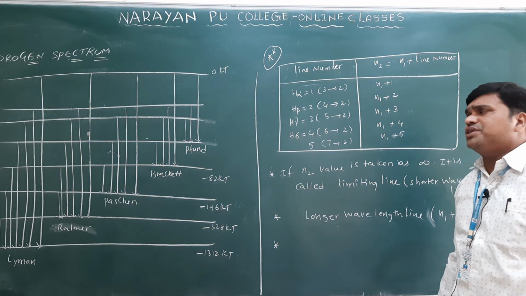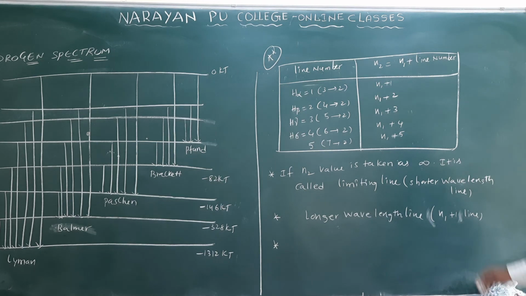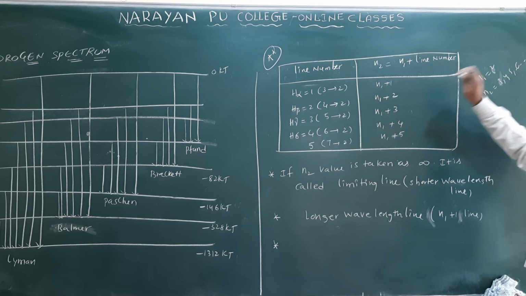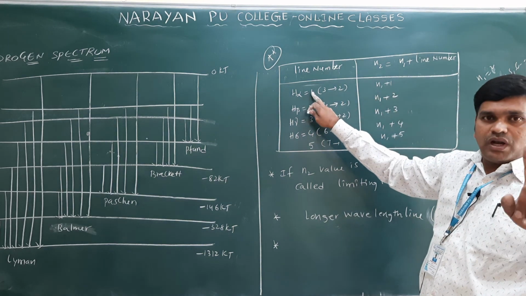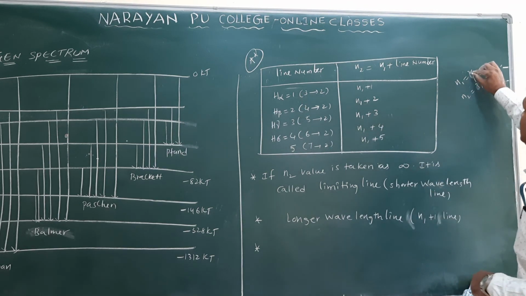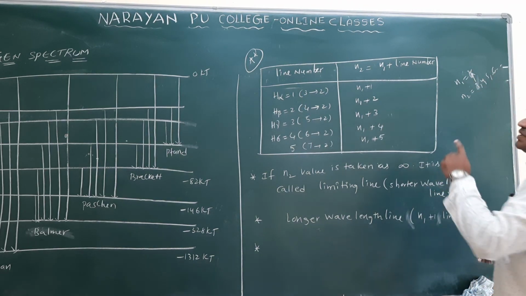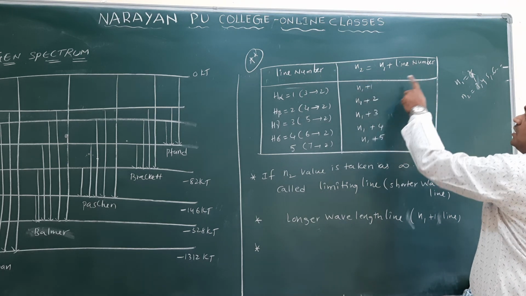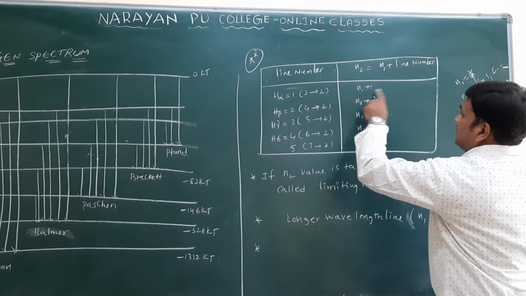Imagine I took the Balmer series only. In the Balmer series, you know the N1 value is 1, sorry, this is 2, and the N2 values are 3, 4, 5, 6 and so on. For the H alpha line, if we get one line, the transition takes place from 3 to 2. How many spectral lines are formed here? One line only. That I am writing as N2 is equal to N1 plus line number, N1 plus 1. This is the line number only.